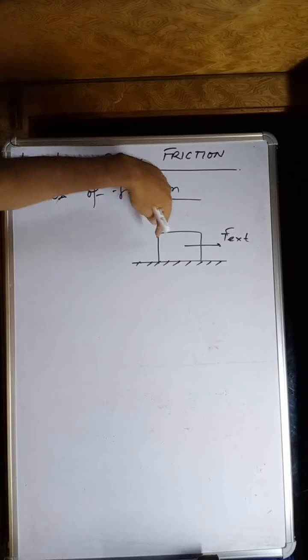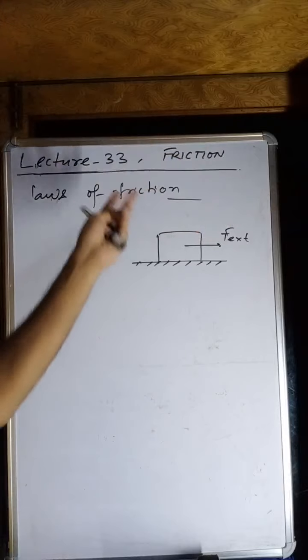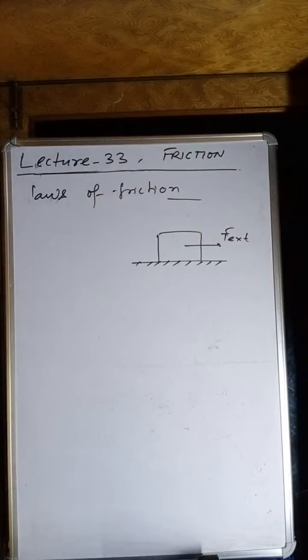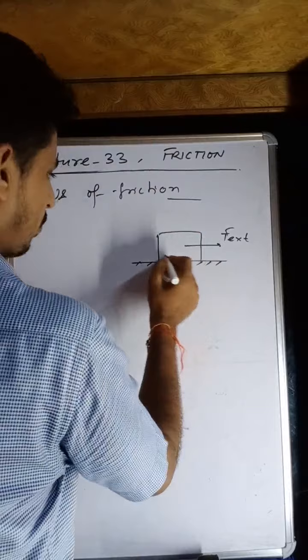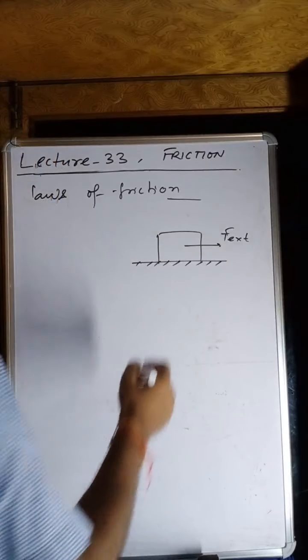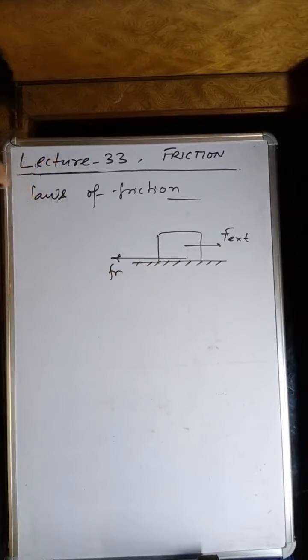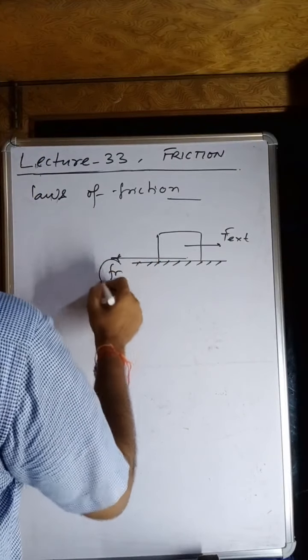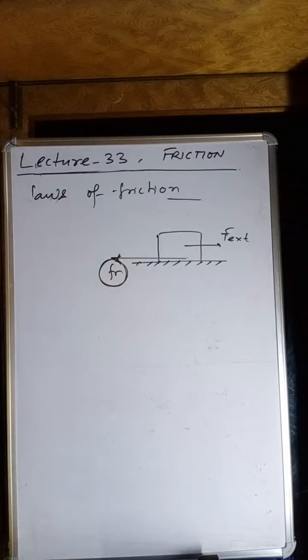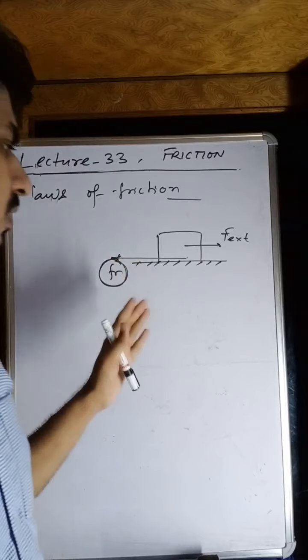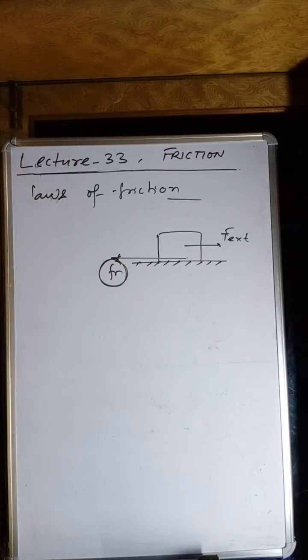Of course, if the external force is acting in this direction, there will be no relative motion in any other direction. There will be relative motion along the surface, and a friction force acts opposite to the relative motion. We are going to study this friction force, and we are going to give the law for this particular friction force.